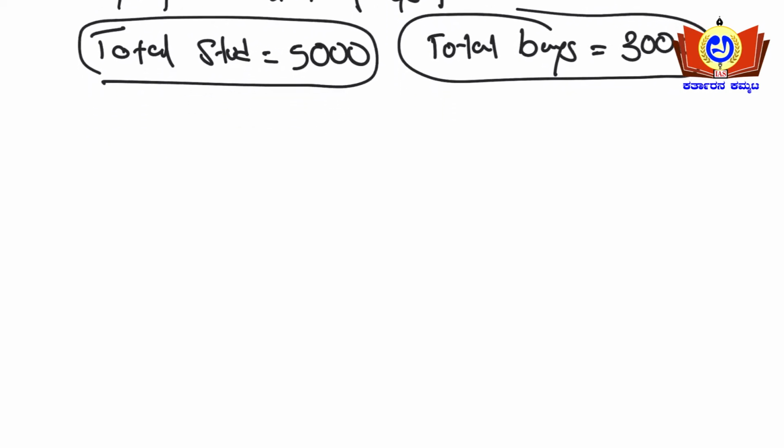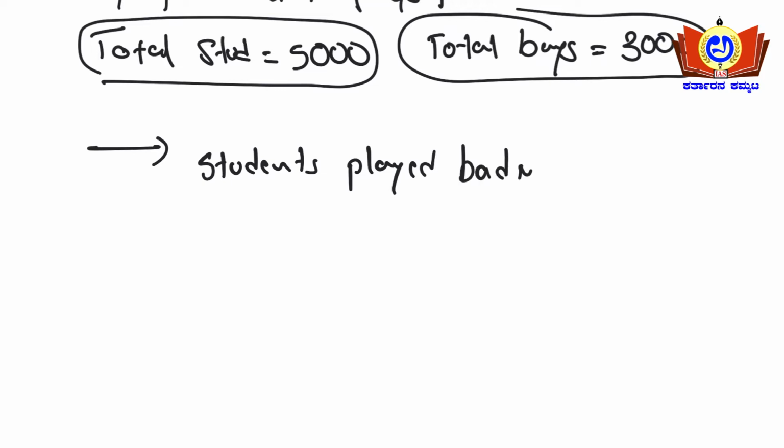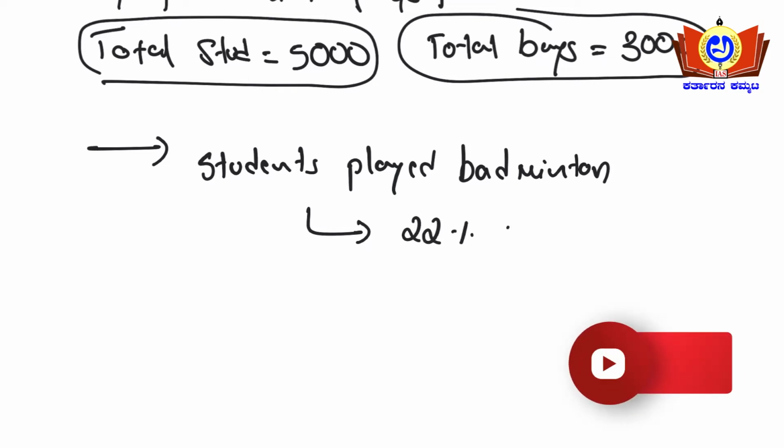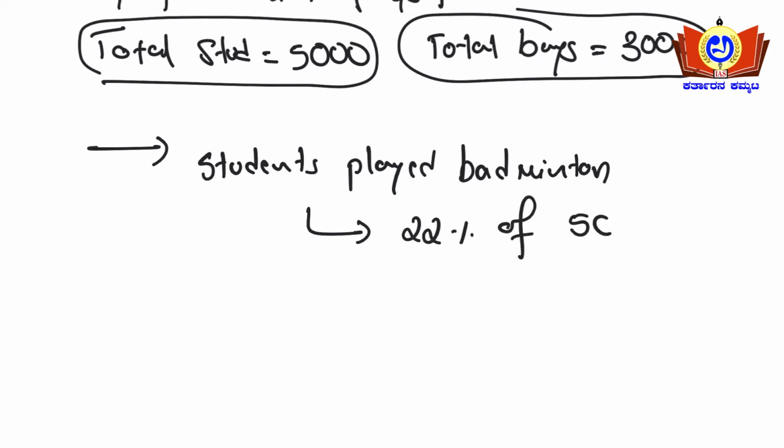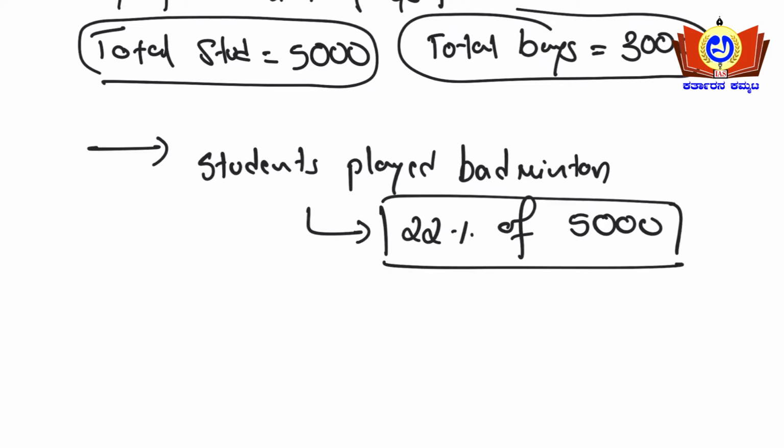So the solution: students who played badminton. In the percentage it is given, right? So I need to find the number. Students who played badminton is nothing but 22% of 5000 students. Yes or no? So out of 5000 students, 22% of them played badminton here.